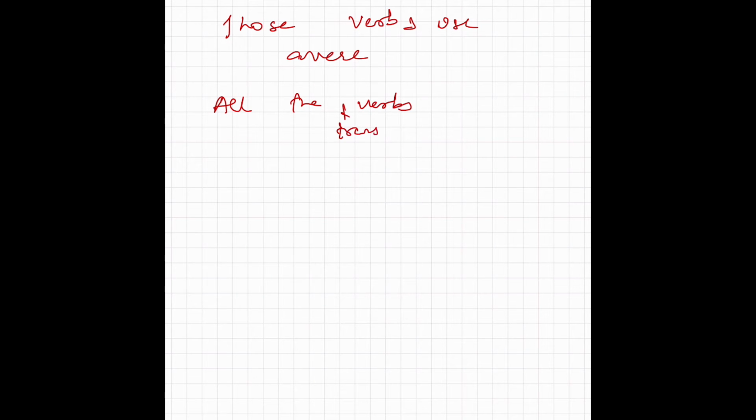Now those verbs which use avere as the helping verb. All the transitive verbs use avere as the helping verb. A transitive verb is a verb in which the action is reflected to the object. Per esempio, hai mangiato la pasta.